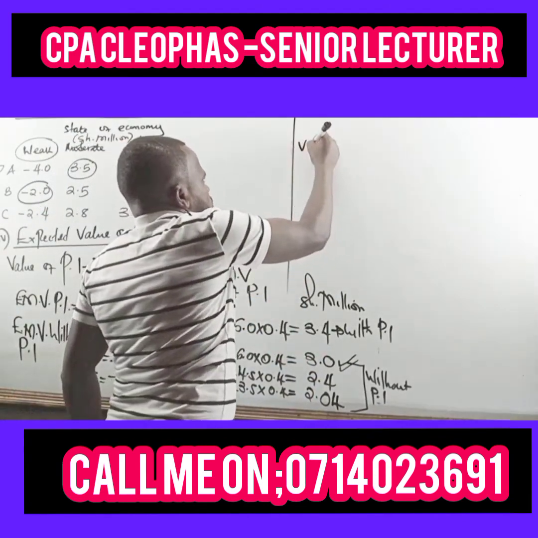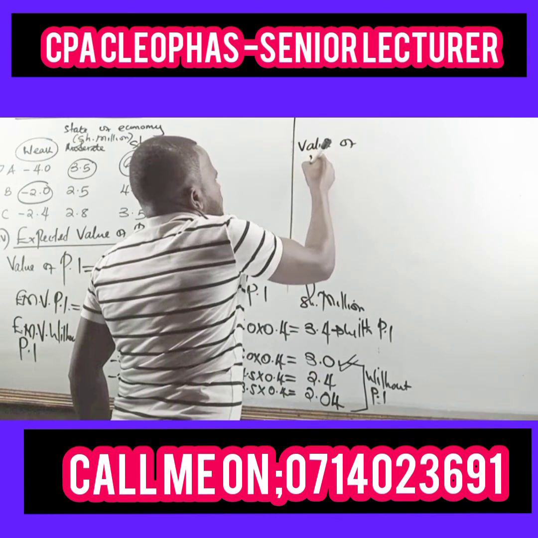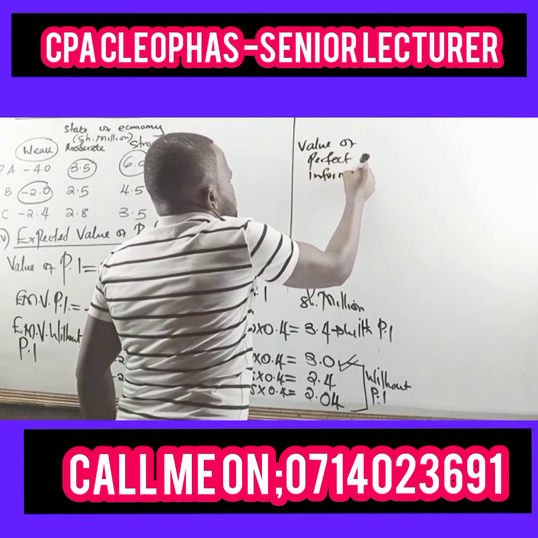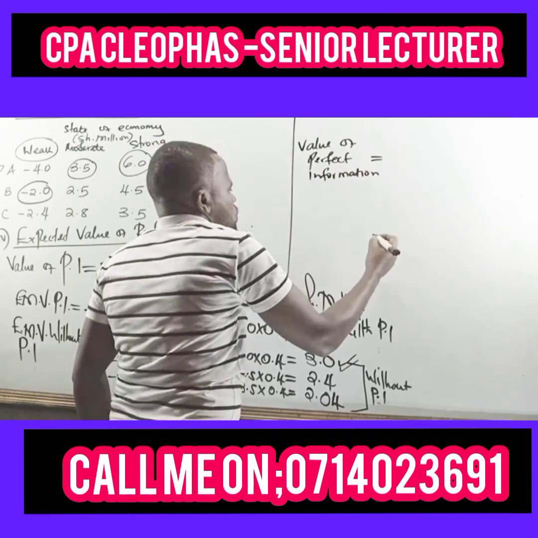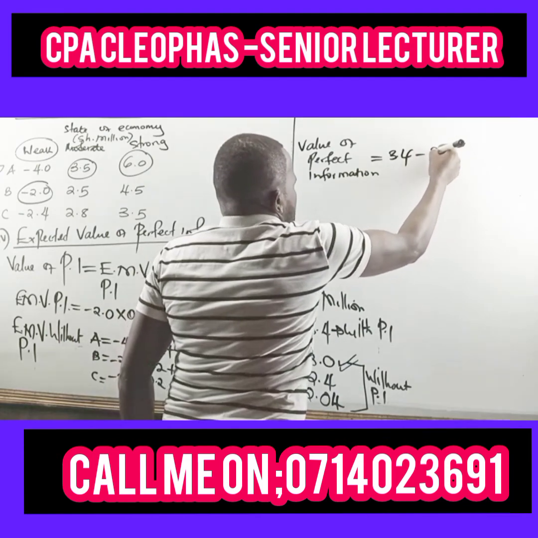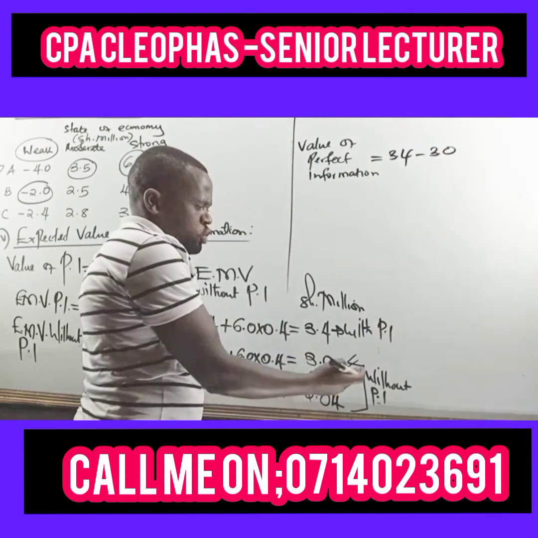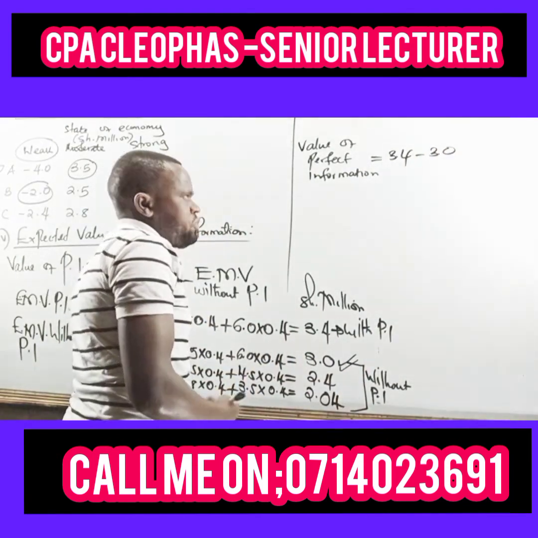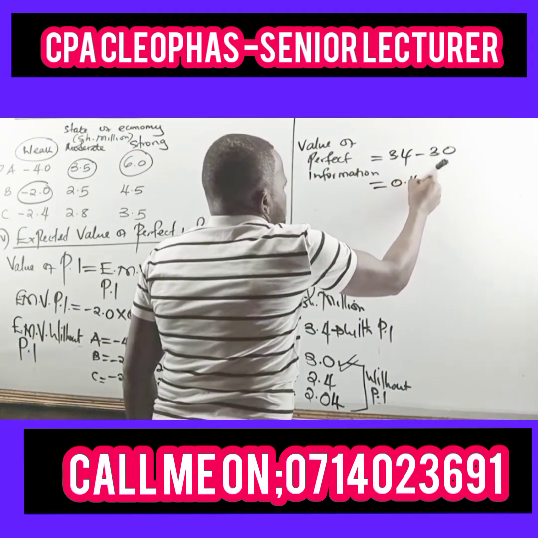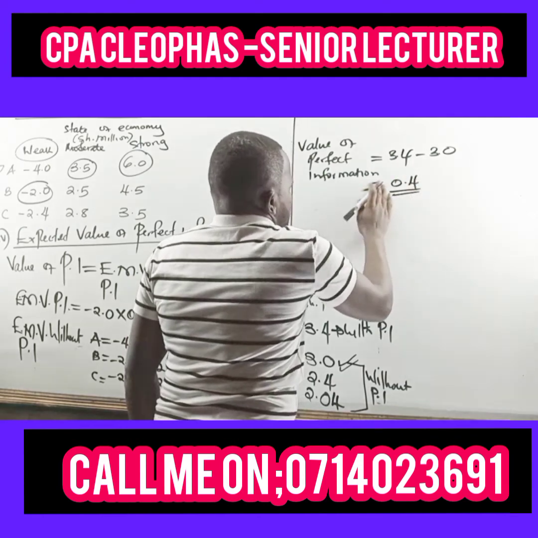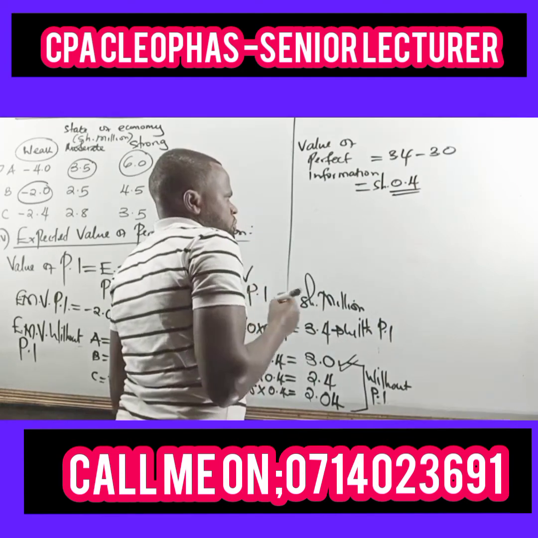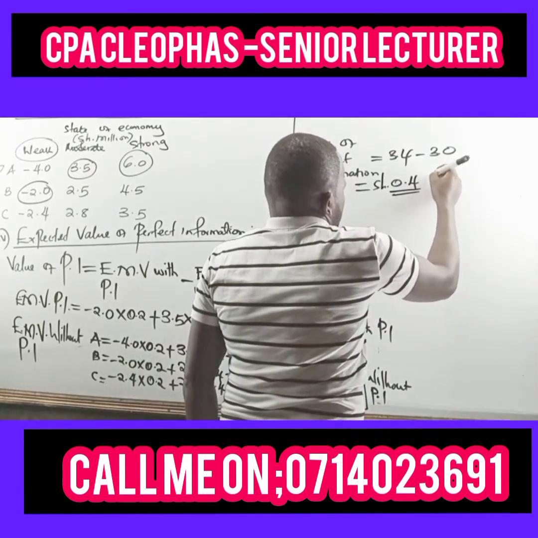So write that. Value of perfect information will be equal to this value 3.4 minus 3.0, the one you chose among the three without the perfect information. And the value of the perfect information will be 0.4. So that is the value of the perfect information, 0.4, in shillings in million.